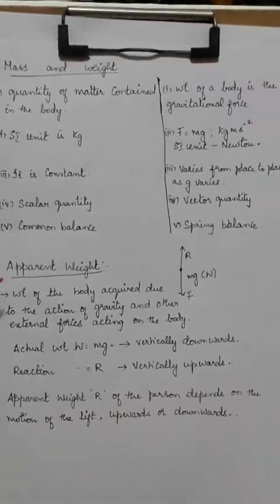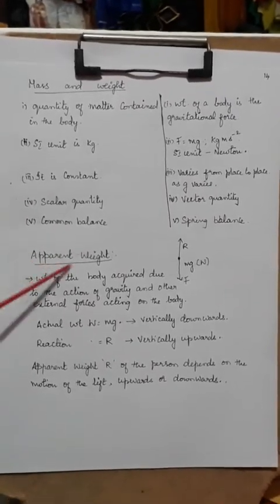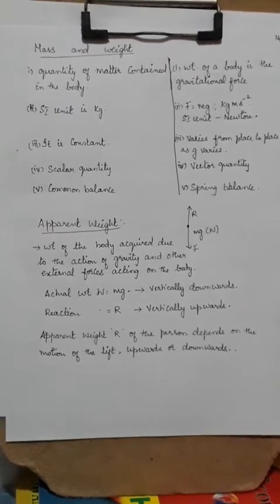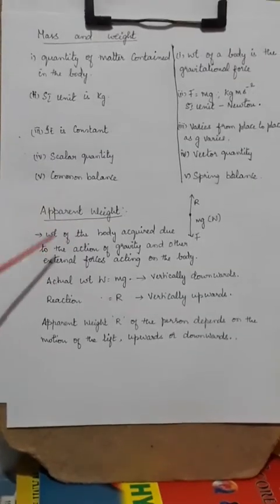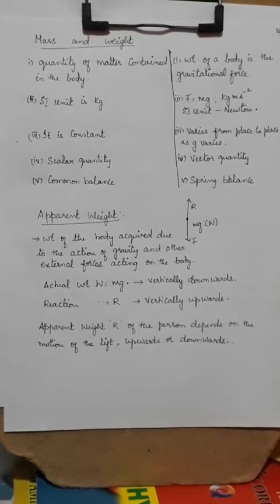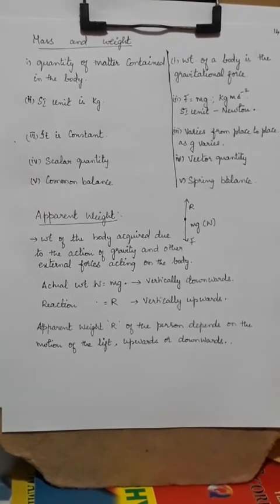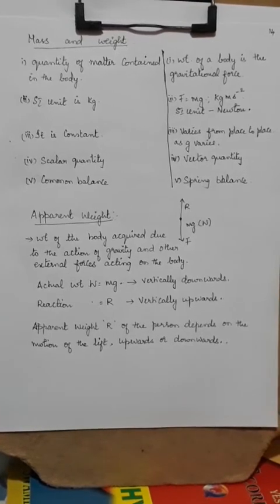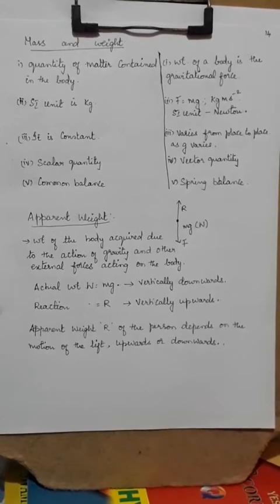The next topic is apparent weight. But what is this apparent? It means that actually there is no change, but you feel as if there is a change. In your 7th or 8th standard, in your heat lesson, you would have come across this apparent change.